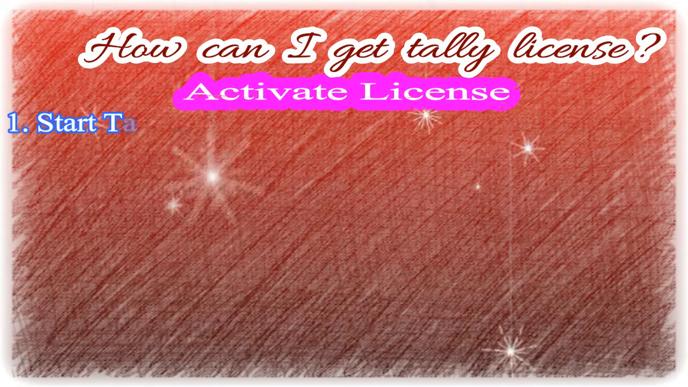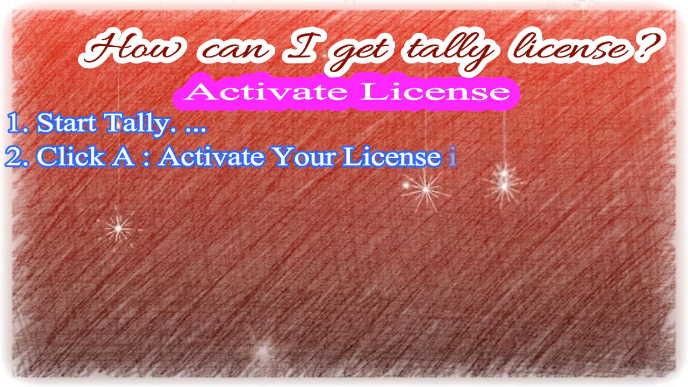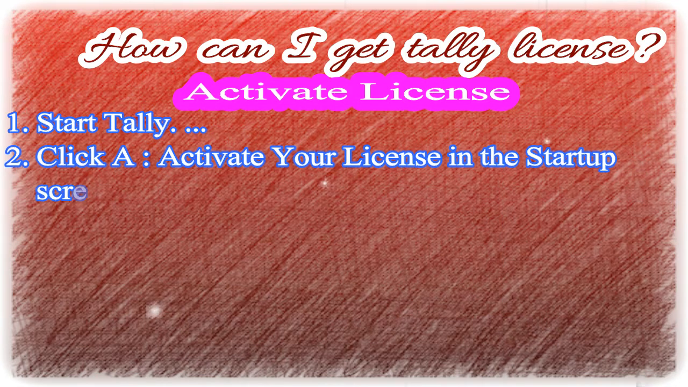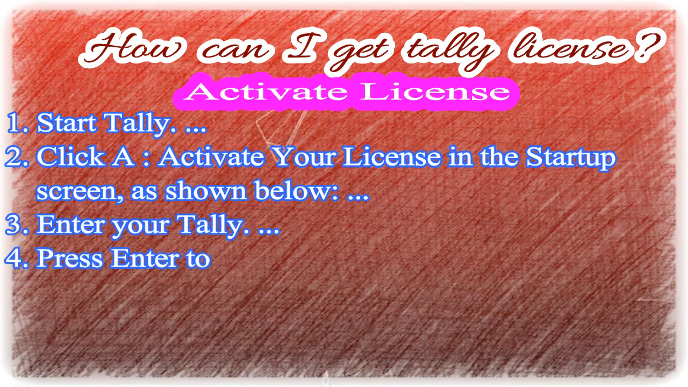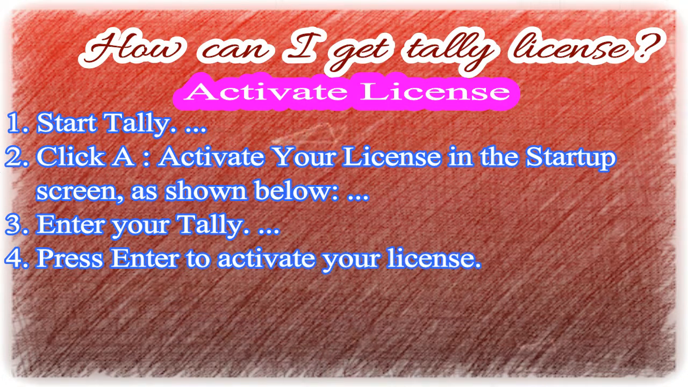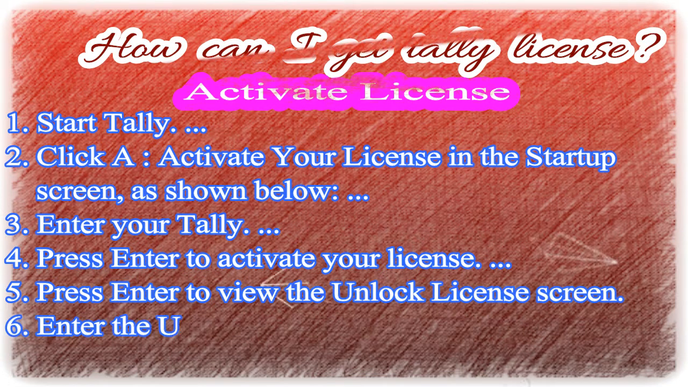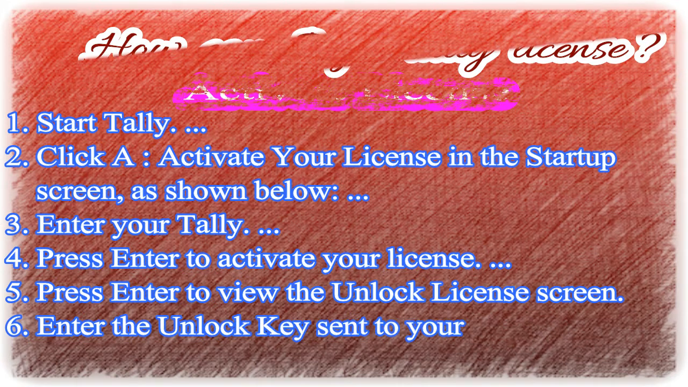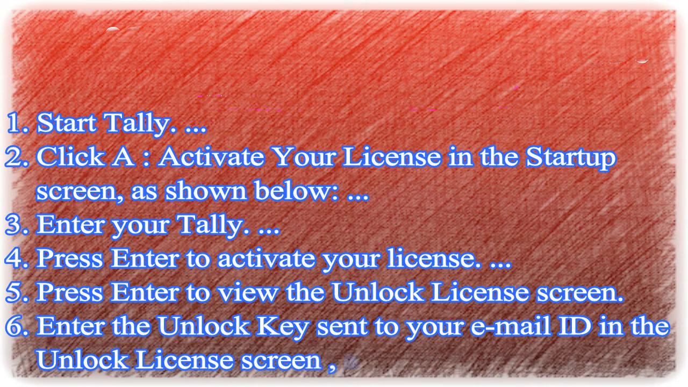How can I get a Tally license? Activate license. Number 1, start Tally. Number 2, click activate your license in the startup screen as shown below. Number 3, enter your Tally. Number 4, press enter to activate your license. Number 5, press enter to view the unlock license screen. Number 6, enter the unlock key sent to your email ID in the unlock license screen as shown below.